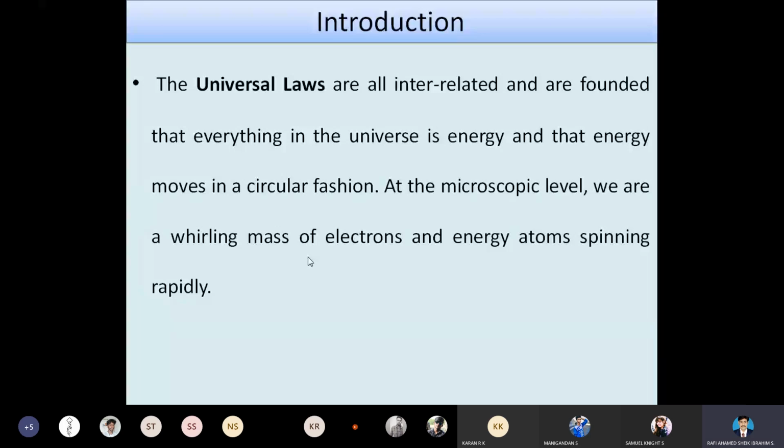It is also defined that the energies are moving in a circular fashion. These are all the assumptions. As we know, the energies are moving in a circular fashion and also in an elliptical fashion. At the microscopic level, we have a bristling mass of electrons and energy atoms spinning rapidly.